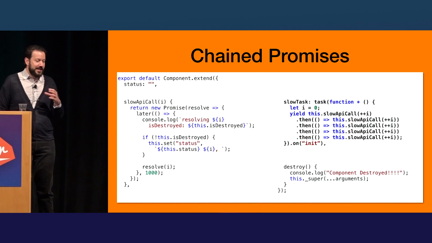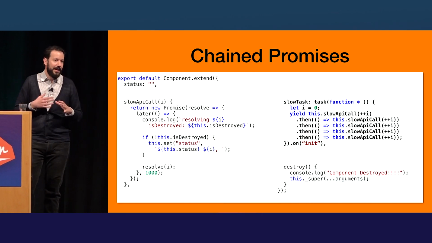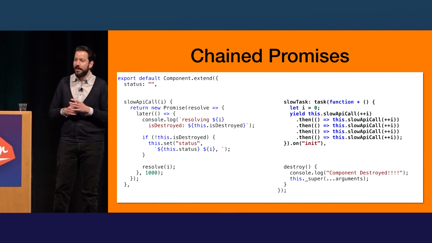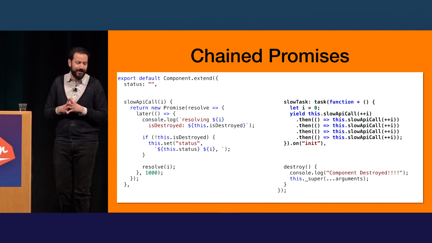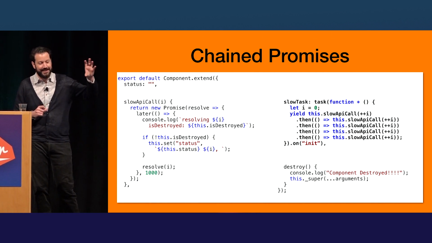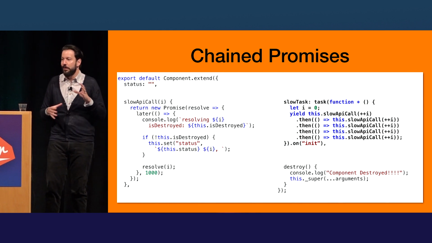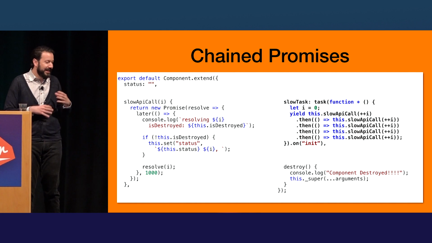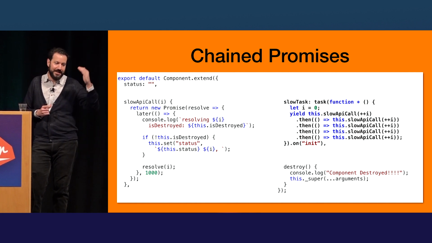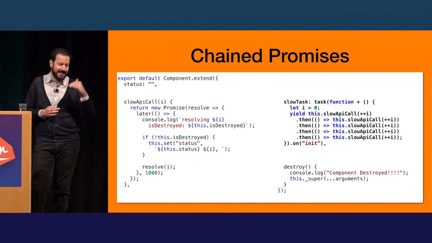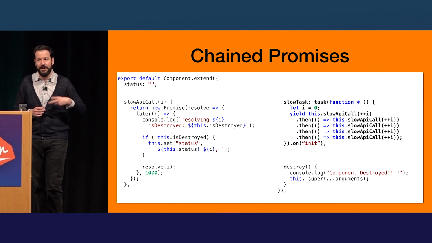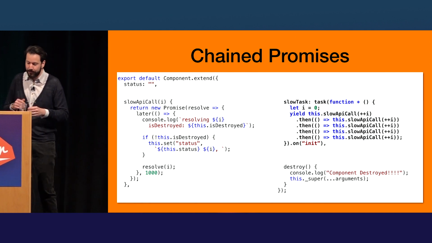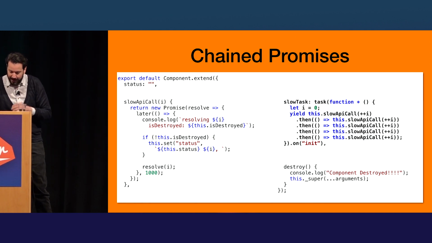So let's look a little bit at chained promises and how Ember Concurrency makes them cancelable when they wouldn't normally be. This is a simple example of a component. Ignore the stuff on the left. It's just simulating an API call by waiting a second before returning a number. But the stuff on the right, if you were to write a bunch of chained promises here, for example, even though it's a task, it still has five .thens, and each time it'll yield that intermediate value. And then we also do some logging on console.destroyed.